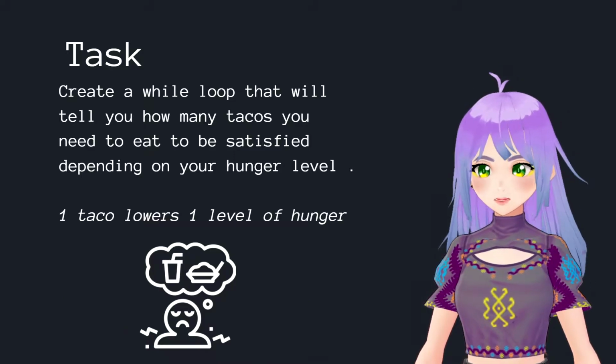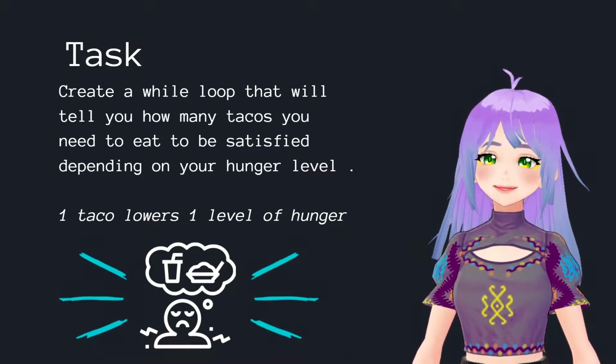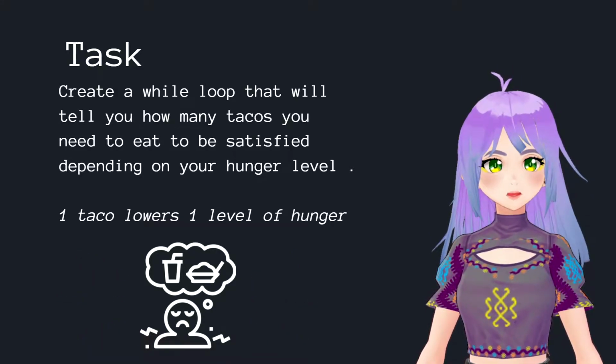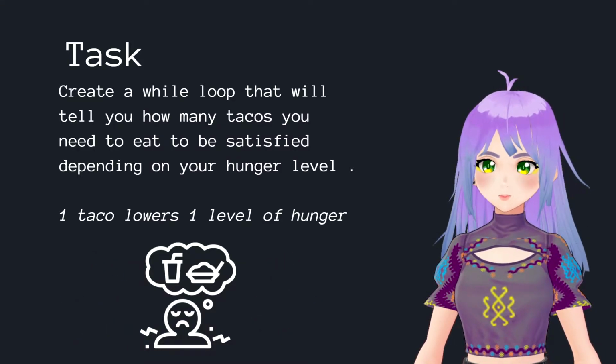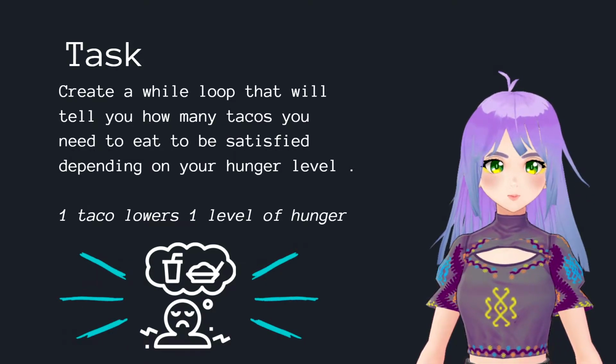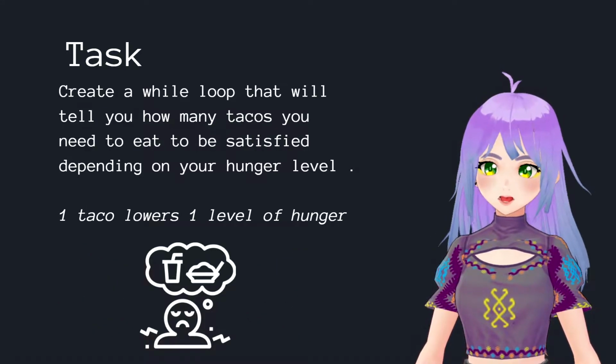For example, we have a task where we have to create a while loop that will tell you how many tacos you need to eat in order to be satisfied, depending on your hunger level. And remember that eating one taco lowers one level of hunger.